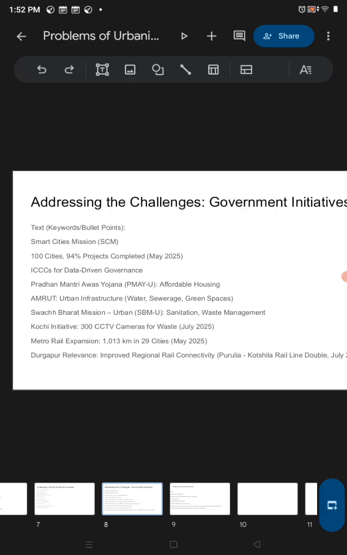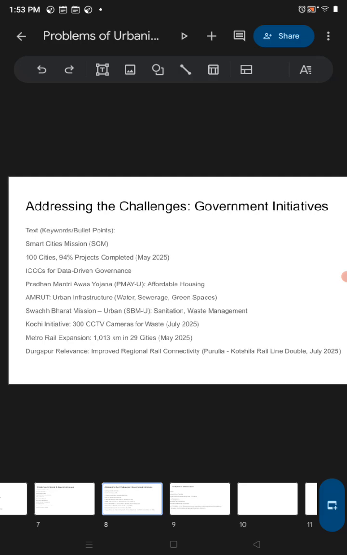Water sewage, more clean water, more green spaces. Swachh Bharat Mission Urban, for better sanitation and waste management, the Swachhata Abhiyan in the cities. Metro rail expansion and coaching initiative, 300 CCTV cameras for West Durgapur. If we look at the city Durgapur, there is improved regional rail connectivity. Rail connectivity is increased to tackle these transportation problems of huge crowds.